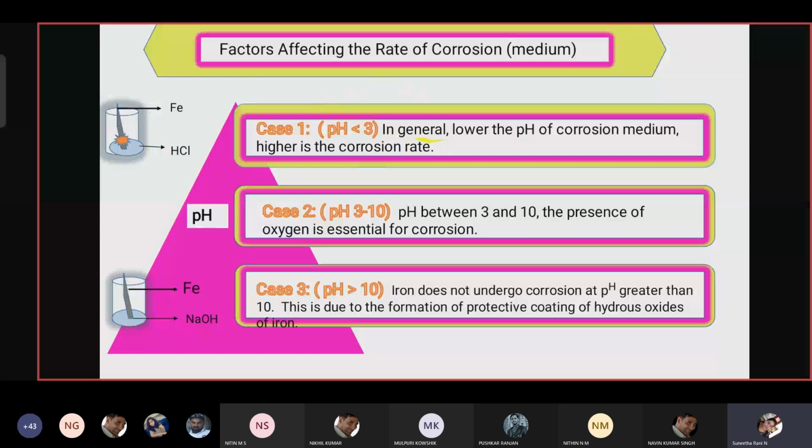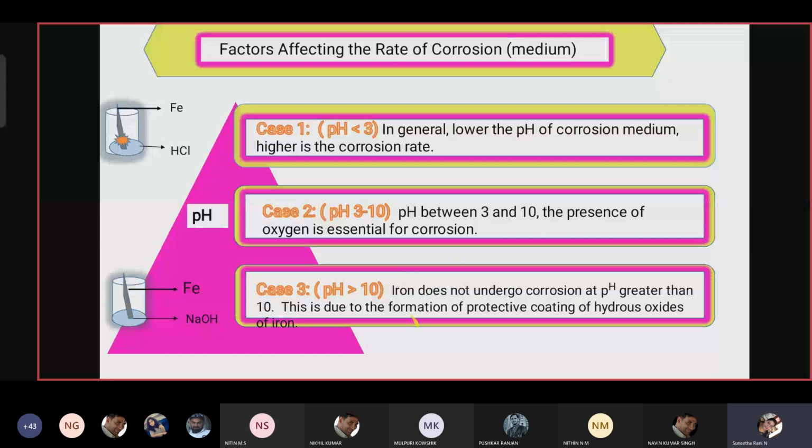If the pH range is from 3 to 10, the presence of oxygen is essential, because oxygen should be present, then only corrosion can happen. In the third case, pH greater than 10, iron will not undergo corrosion because of the formation of a protective coating like hydrous oxide.